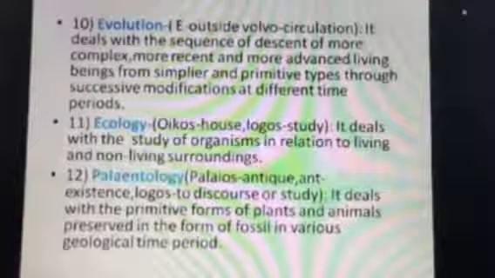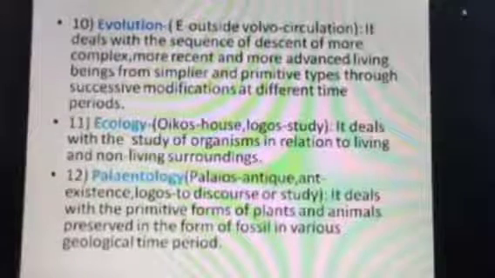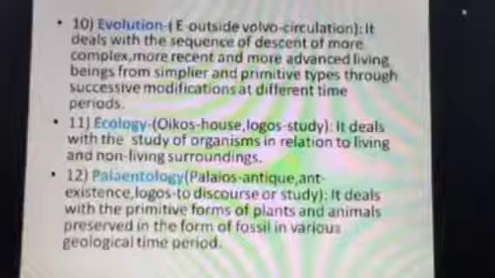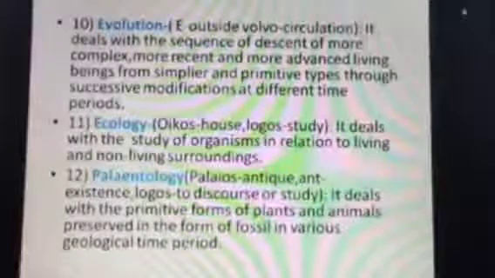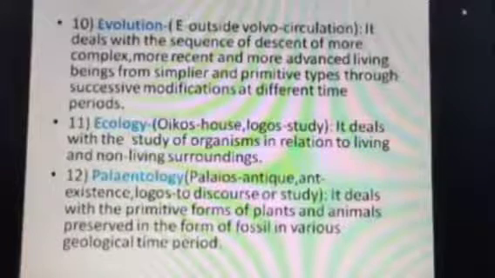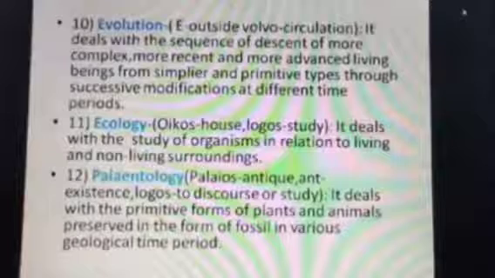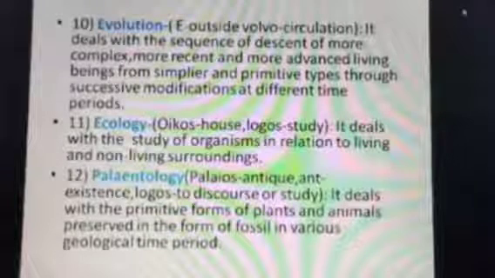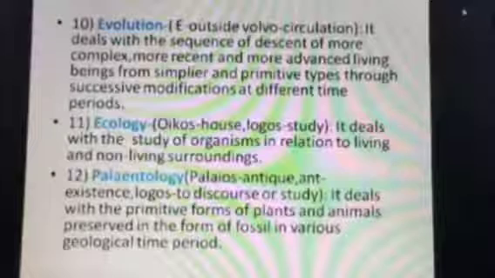Next is ecology. Ecology: oikos means house and logos is study. So what does it mean? It means the study of organisms in relation to living and non-living surroundings. What is our relation with the environment? How do organisms interact with the environment? How does the environment influence us? How does the environment influence other living organisms?